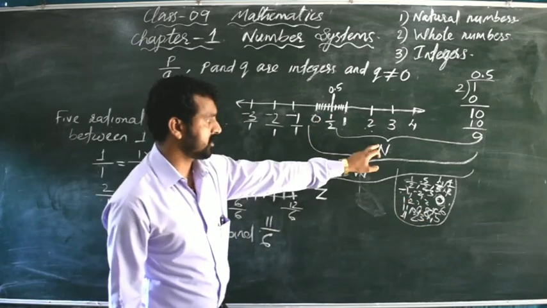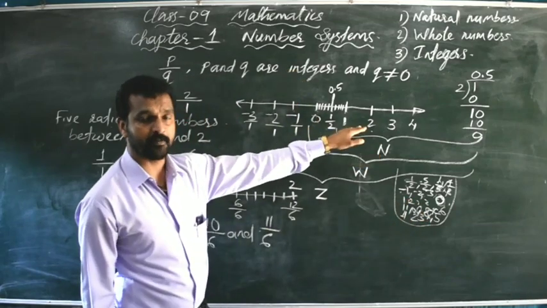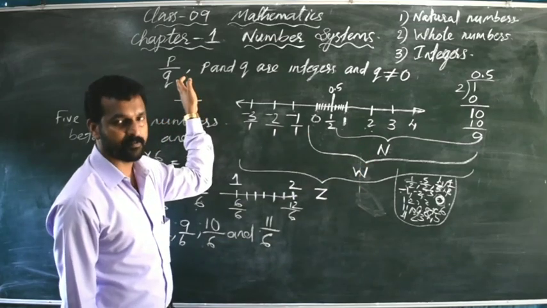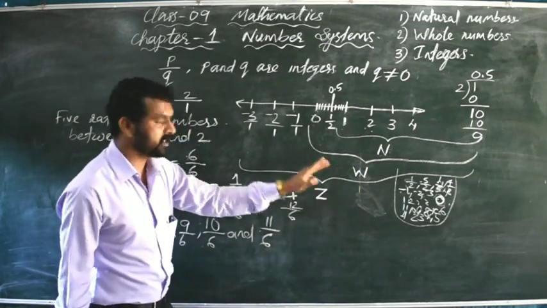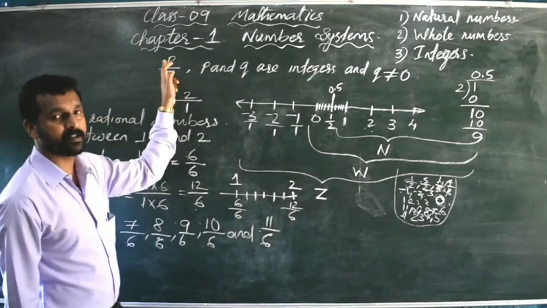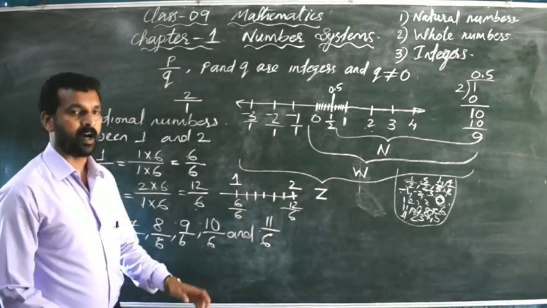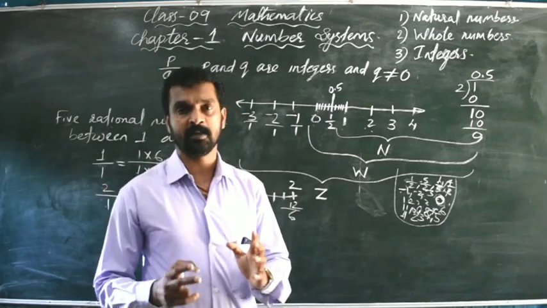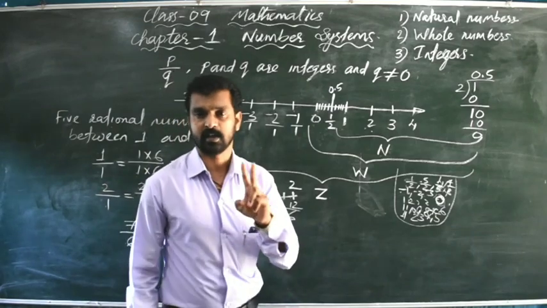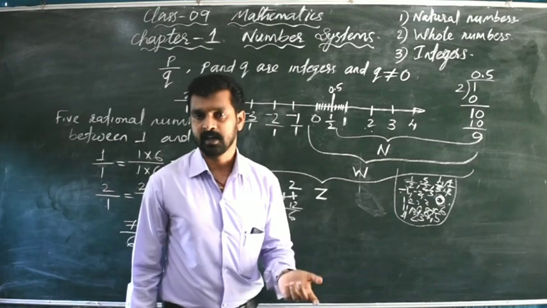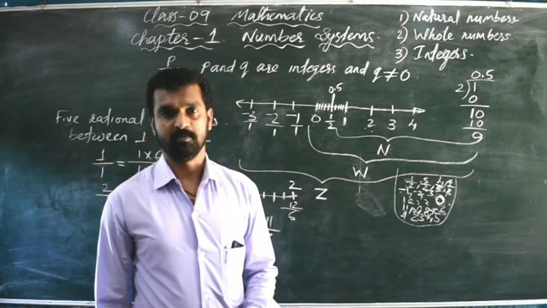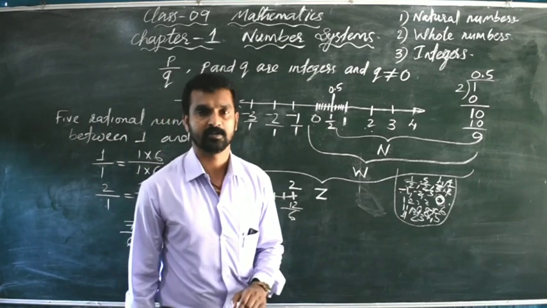And natural numbers are rational numbers, we can write them in the form of P divided by Q. All the whole numbers are rational numbers, we can write them in the form P divided by Q. All the integers are also rational numbers, we can write them in the form P divided by Q. And infinite number of rational numbers are there in between 2 given rational numbers. So that you have to remember.